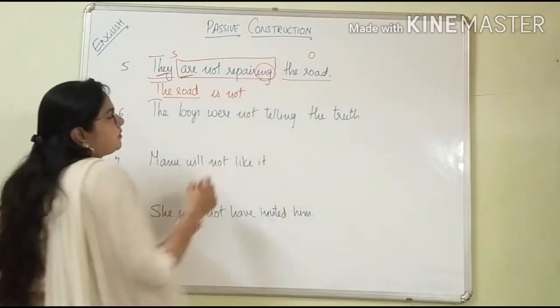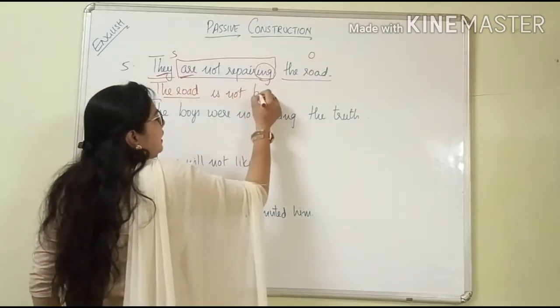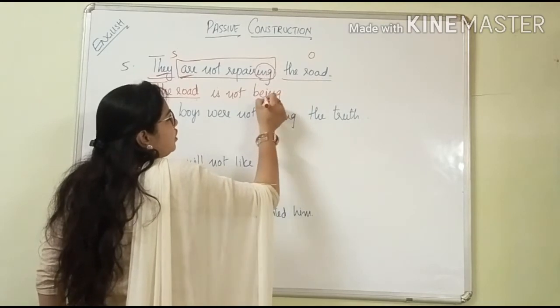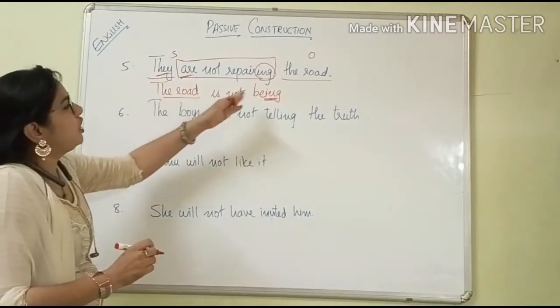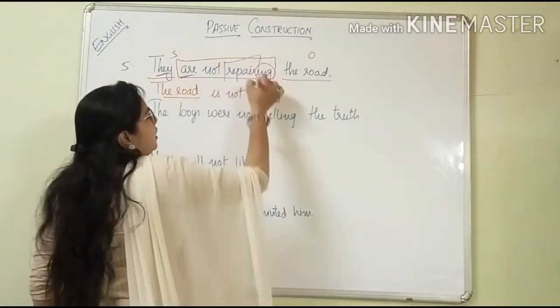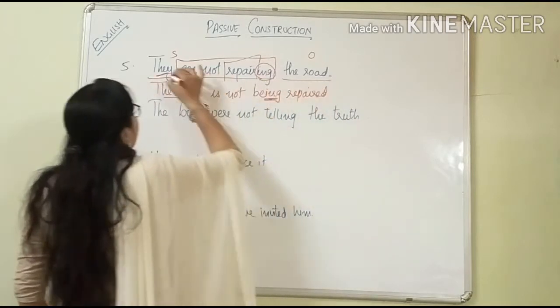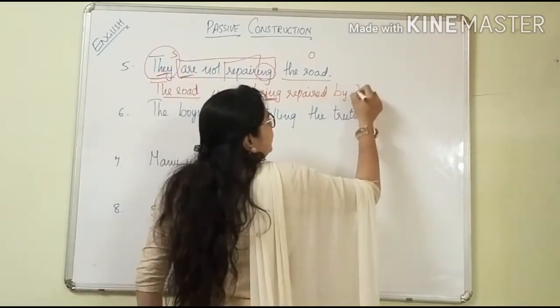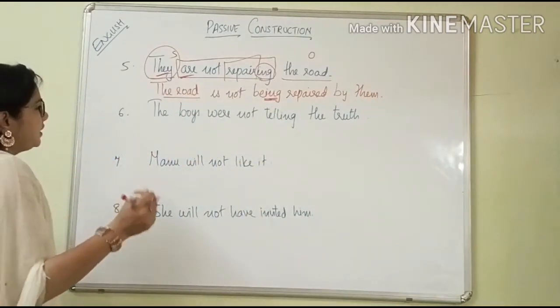Ing is there. So which form of be we are going to keep? Being. B-E-I-N-G. Being. Ing here. So ing here also it is needed. It is compulsory to keep. The road is not being. Third form of verb, repaired. Repaired. Relative pronoun of they, by them. Is it clear? Next one.